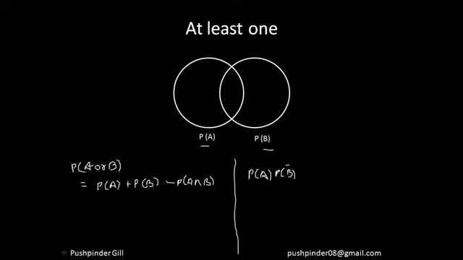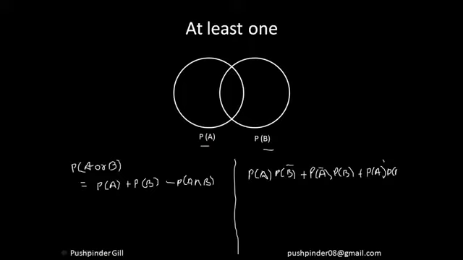This is one scenario. Or A cannot happen and B can happen. Or there is one last scenario that both of them together can happen.